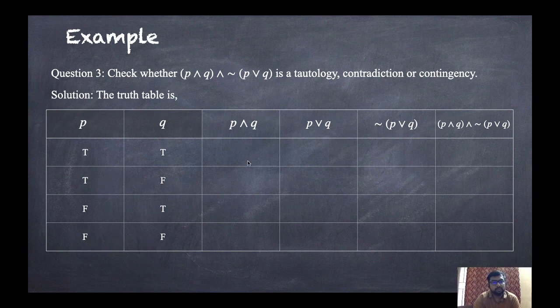Now P and Q, that means if both are true, then it is true. So here both are true, so it will be true, and rest are false. Yes, you are right. Now P or Q, if anyone is true, then it will be true. So here both are true, so it will be true. Anyone is true, so it will be true. Anyone is true, so it will be true. And both are false, so it will be false.